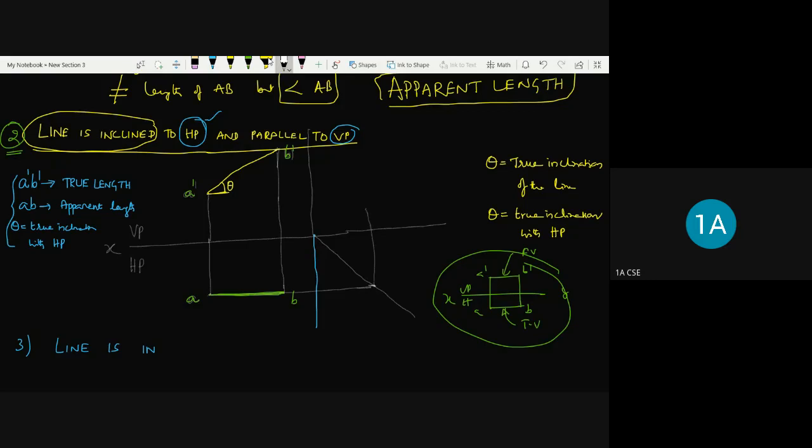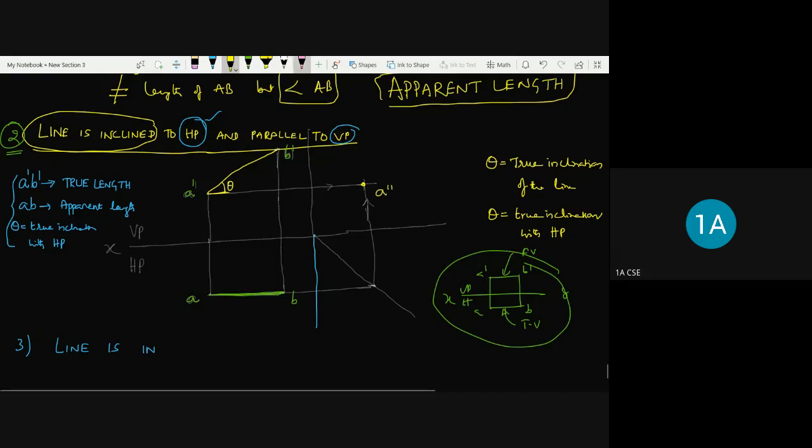Now from A dash we need to draw to get A double dash. From here we project, and this one is projected upward, both intersect at this point, and this point is A double dash.